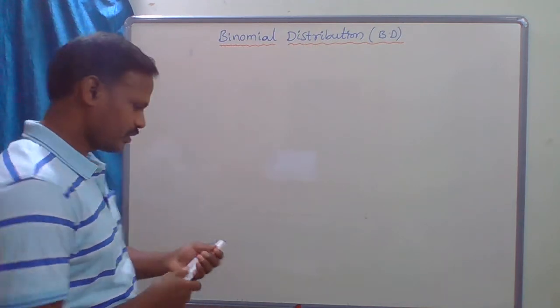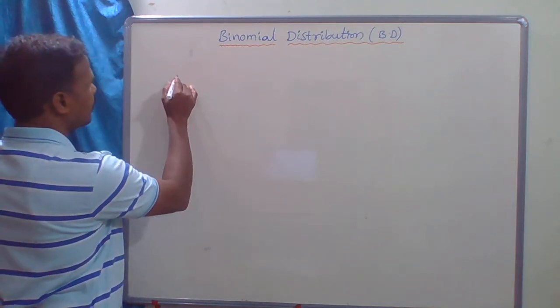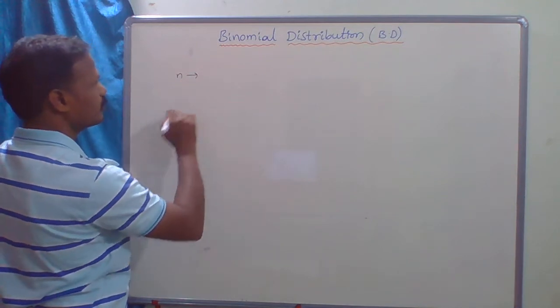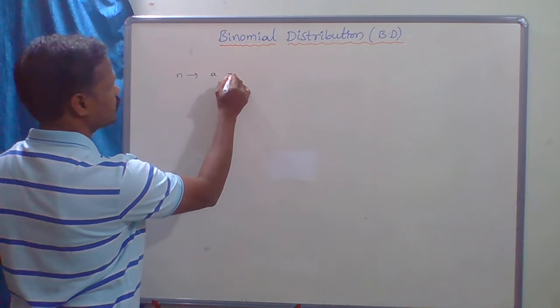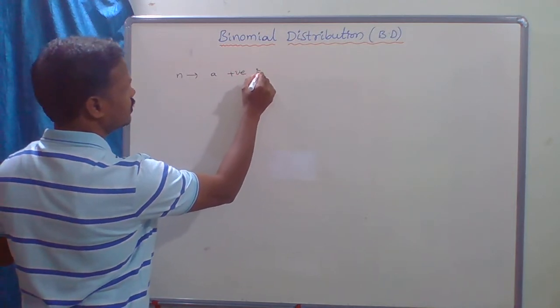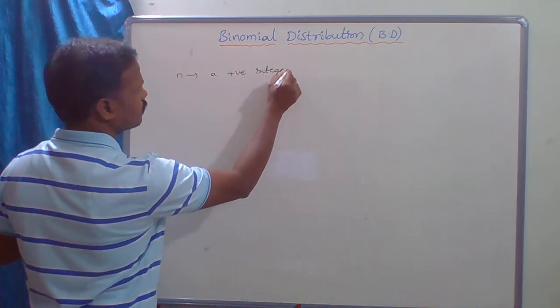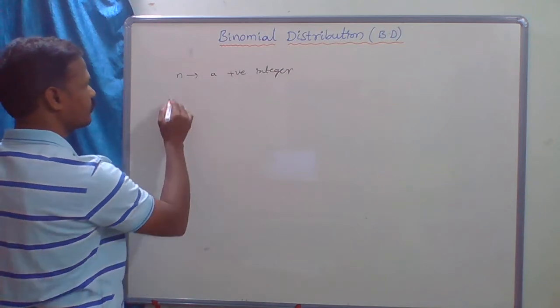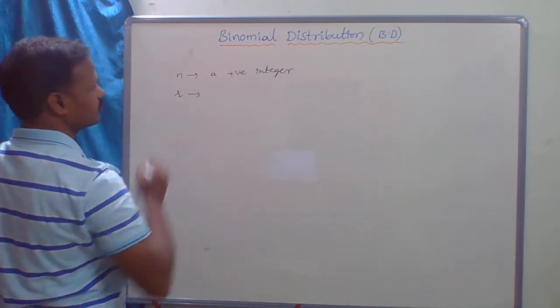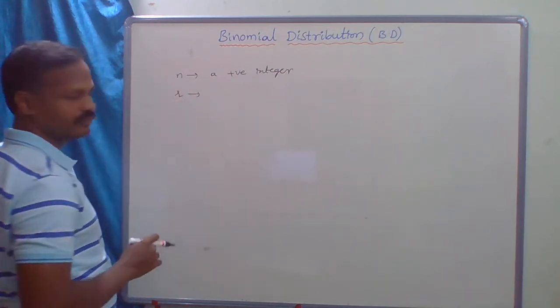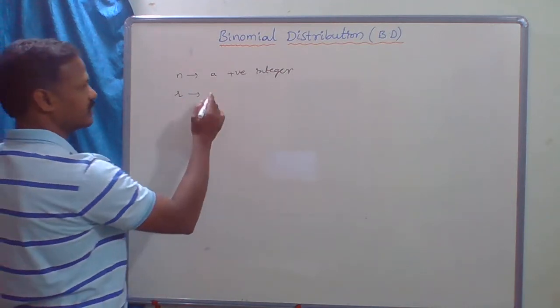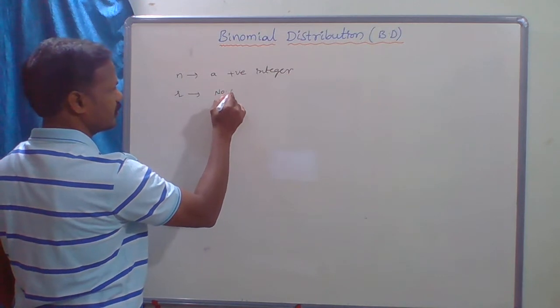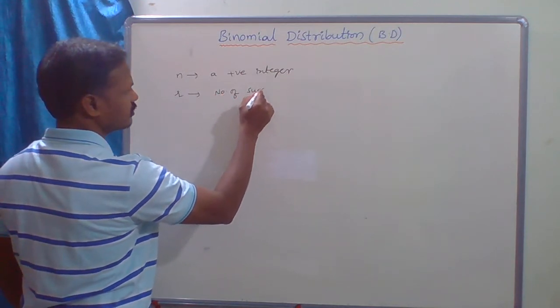So let n be a positive integer, and r the required number of successes.